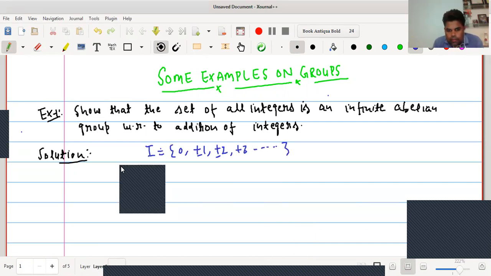For any set to be an abelian group, we have to satisfy 5 properties: closure property, associative law, third is existence of identity, fourth is existence of inverse, and last is commutative law. We will check them one by one. First of all, closure property.